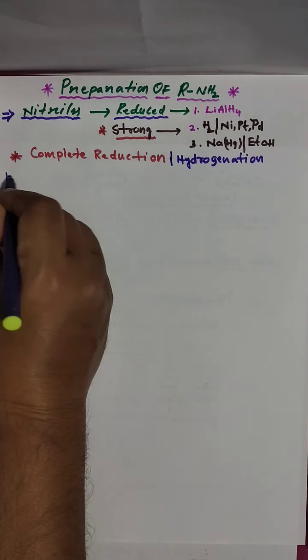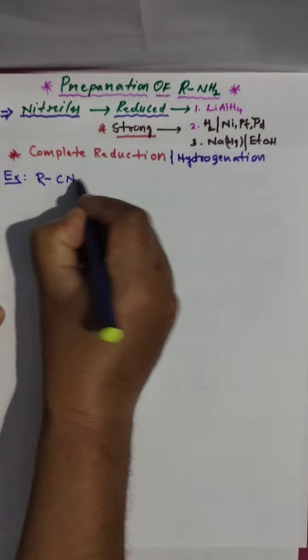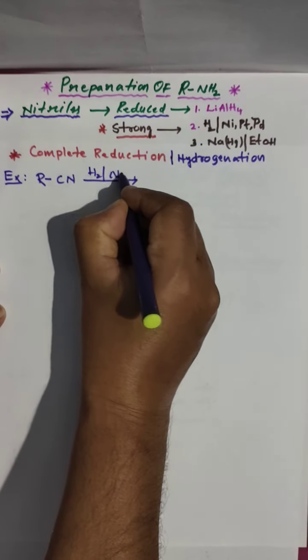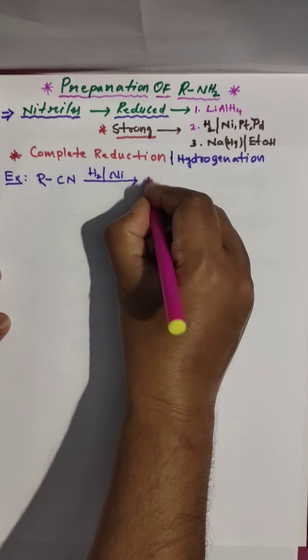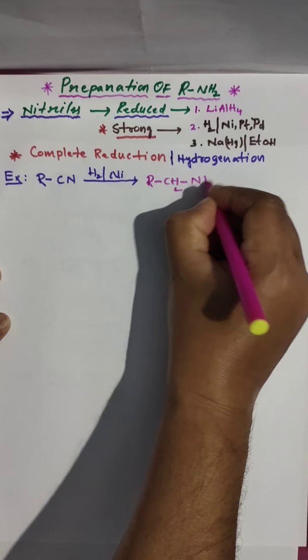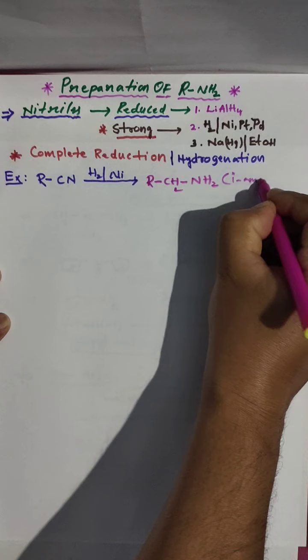What takes place here? What changes? Look here, alkyl nitriles subjected to reduction in the presence of hydrogen and a metallic catalyst, nickel or platinum, give rise to primary amines. Here 1 degree amines only we are preparing.